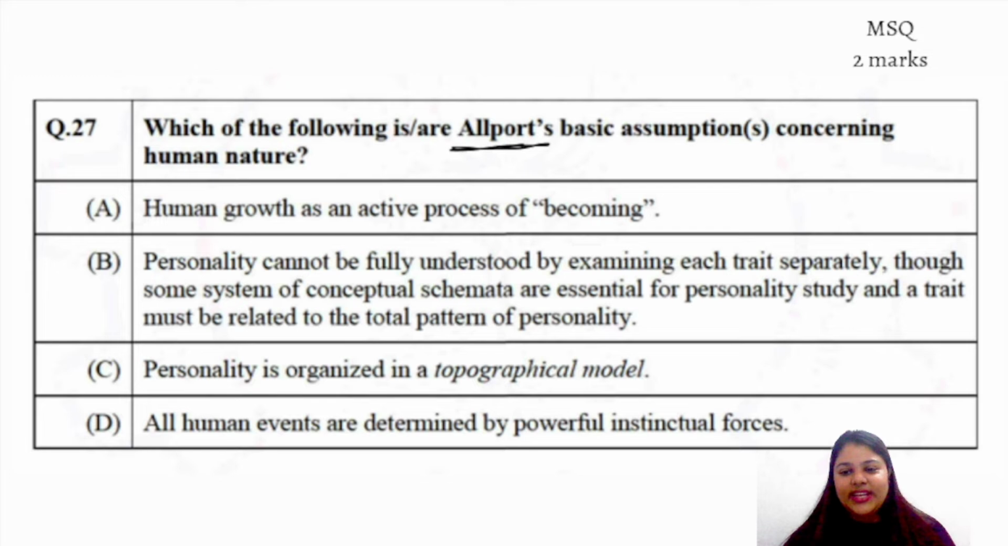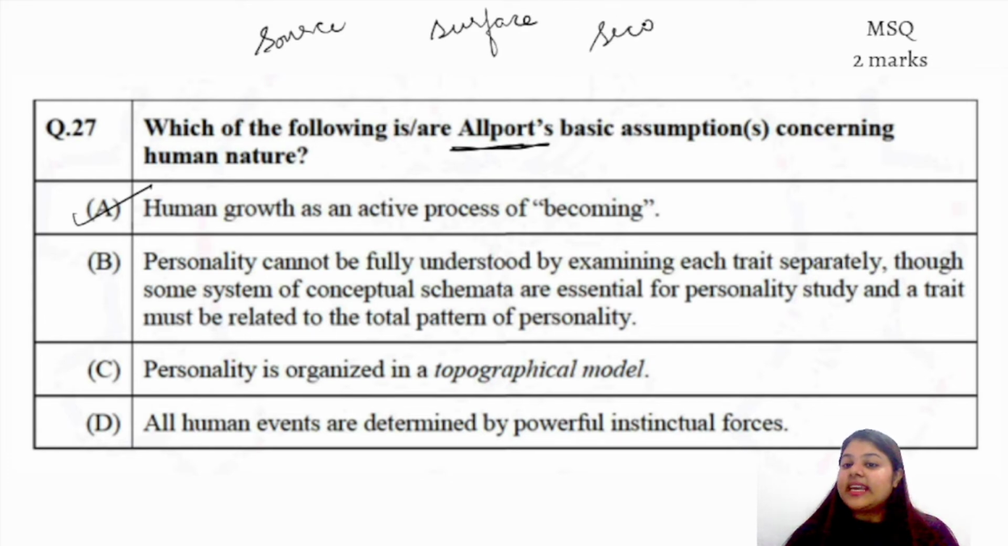Yes, very good Sakshi. Proud of you. So, in this particular theory, what did he talk about? He viewed growth as an active process of becoming. Yes, he believed in that. Now, personality cannot be fully understood by examining each trait separately, though some system of conceptual schemata is essential for personality study. Yes, what did he do? He talked about source traits, he talked about surface traits, he talked about secondary traits. So what did he say?